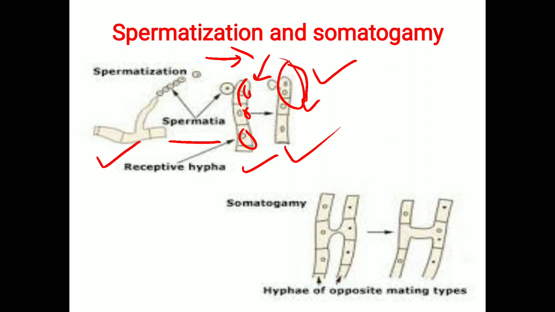They exert pressure on the wall of the receptive hyphae, the wall breaks, and the spermatia enter inside the female gametangia, that is inside the receptive hyphae, and reproduction takes place. So this is again the detailed process of spermatization.